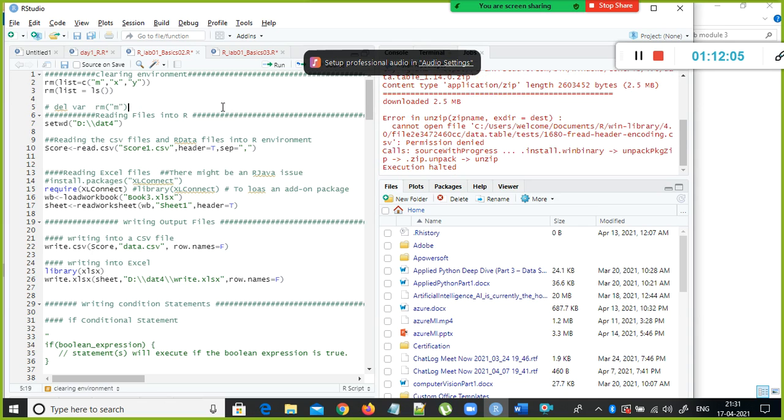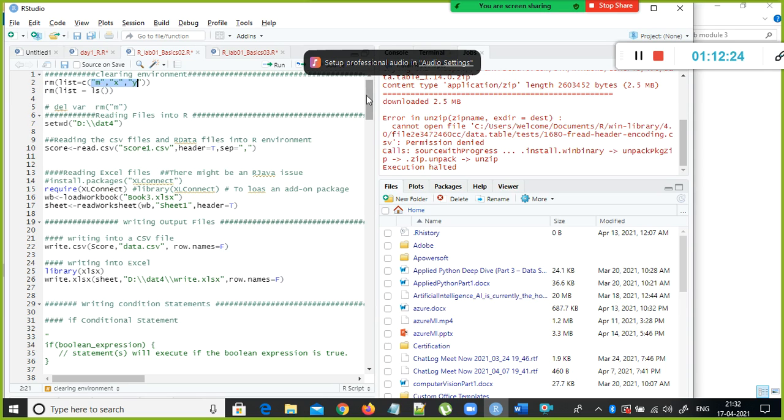See, traditionally what we do is, before you start importing any data, you clean your environment by removing all the variables or data sets that got cached in your environment. Okay. So I'm using the rm function to list these variables. I know these very well.